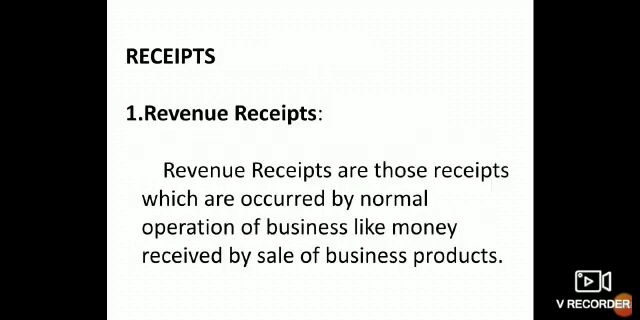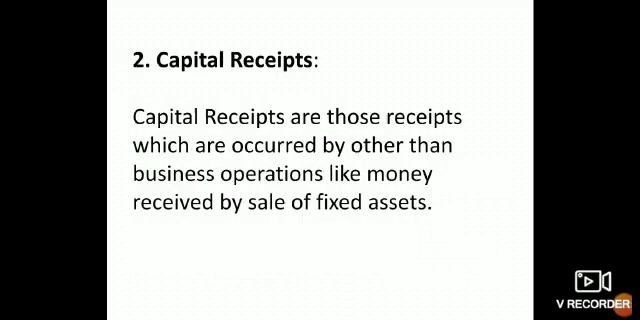Receipts are nothing but money received by a transaction. Receipts are classified into revenue receipts and capital receipts. Revenue receipts are those receipts which occur by the normal operation of business, like money received by sale of business products. If money is received by sale of fixed assets, it is recorded as capital receipts.